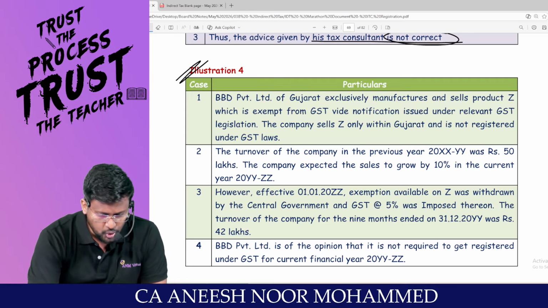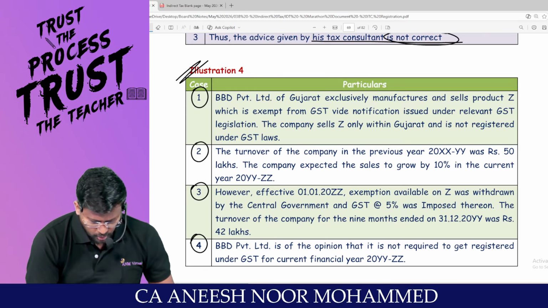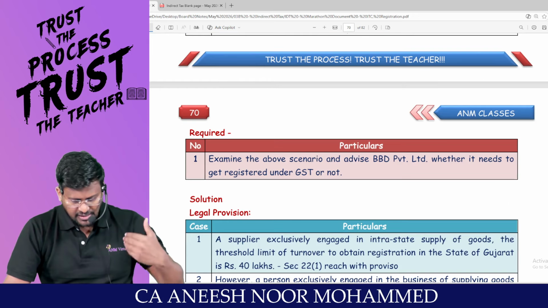I'm moving into illustration number 4. We have 4 cases: case 1, case 2, case 3, case 4.